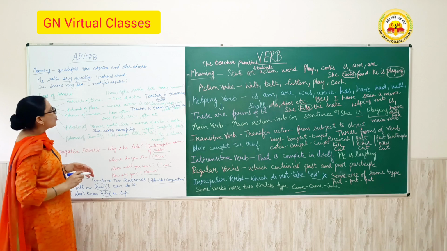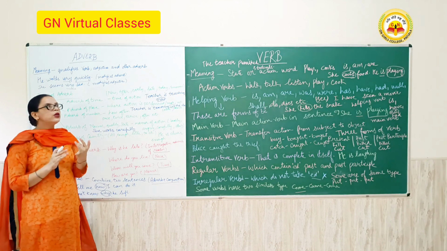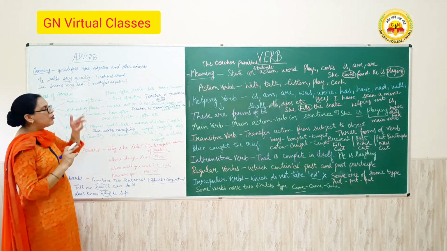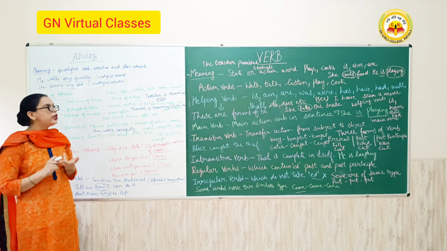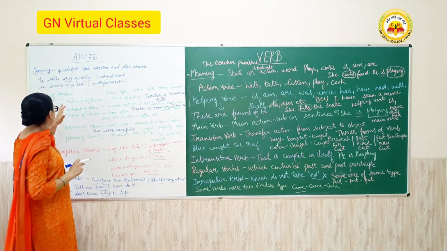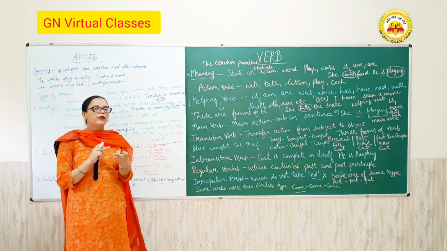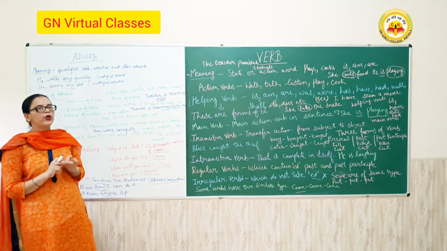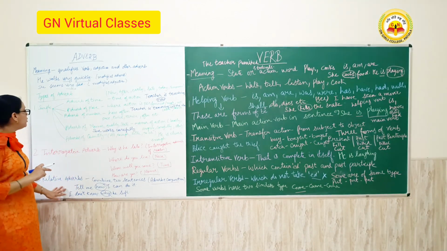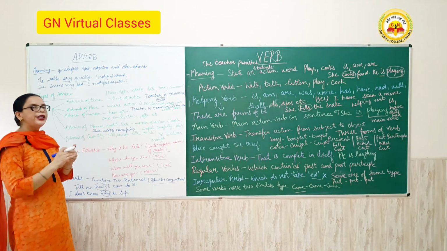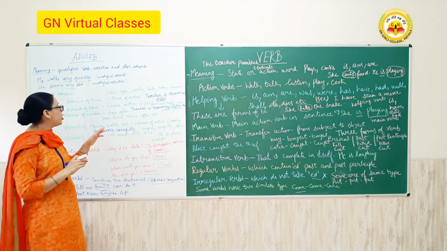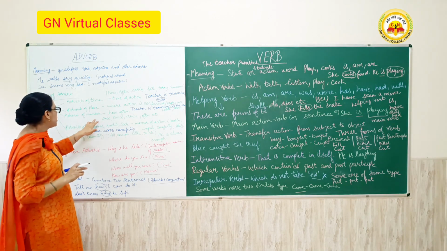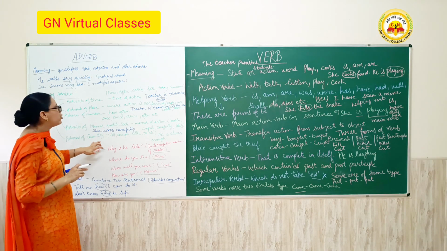So this is all about the adverb. Adverbs qualify the verb, adjective and another adverb. And there are three types of main adverb. First is simple, second is interrogative, and third one is relative. And simple is divided into further 5 parts: adverb of time, place, number, manner and quantity.